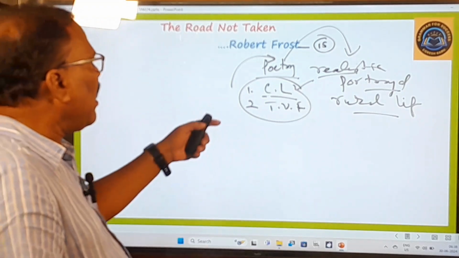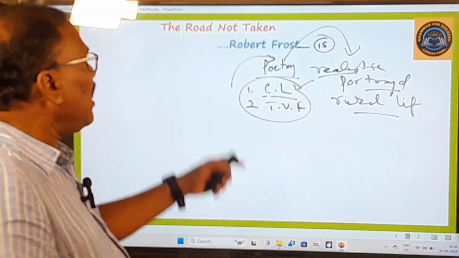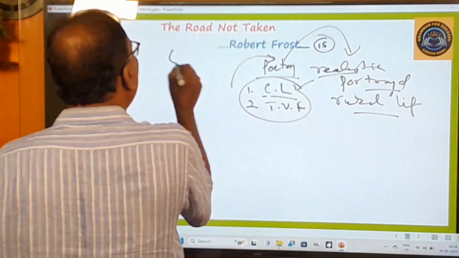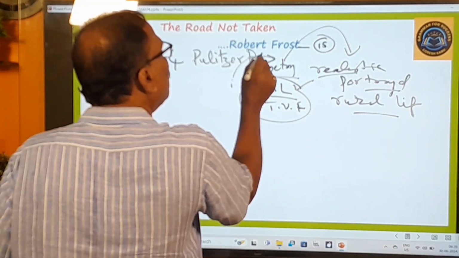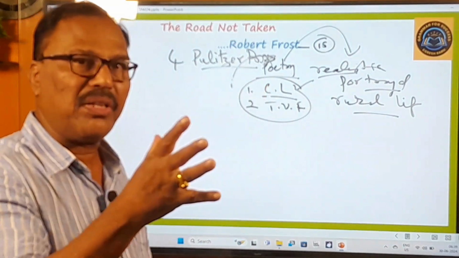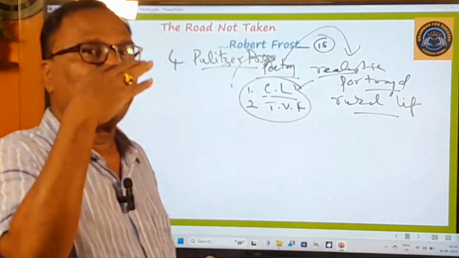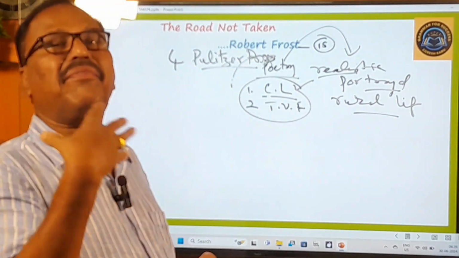Okay, and here one very important thing you have to learn is that he received the Pulitzer Prize 4 times. And this Pulitzer Prize is generally given to those people in the USA that make an outstanding contribution in the literary field.